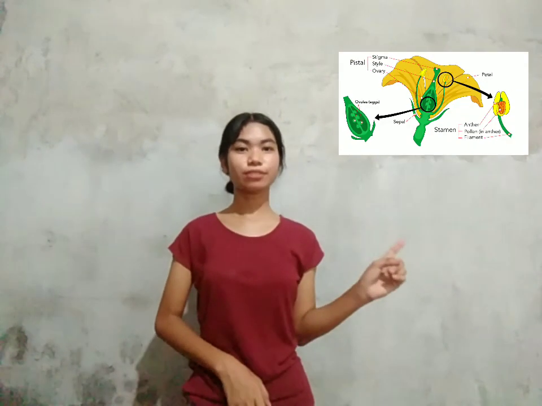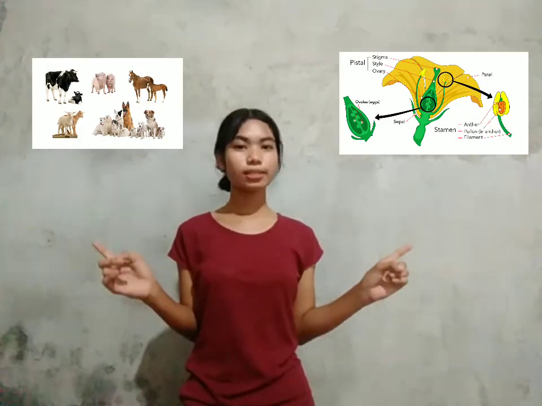Let's compare and contrast the reproduction of plants and the reproduction of animals using a Venn diagram.